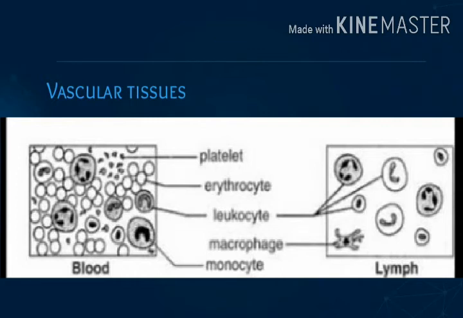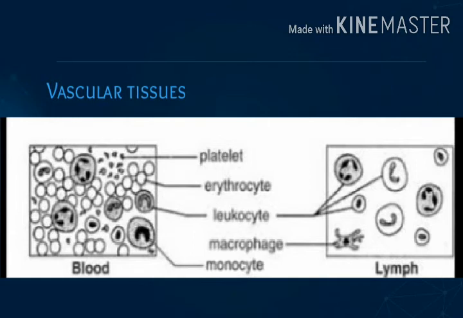Plasma helps in transportation of nutrients, wastes, gases, hormones, and lactic acid. Fibrinogen and prothrombin proteins help in blood clotting at injuries. Globulin protein acts as antibodies and provides immunity. Blood corpuscles.